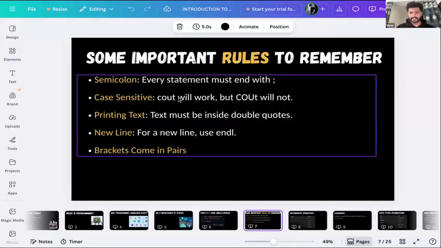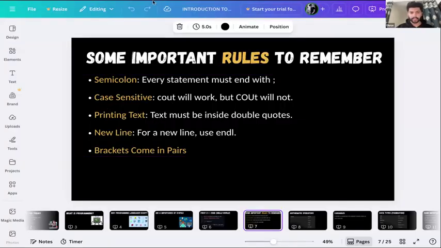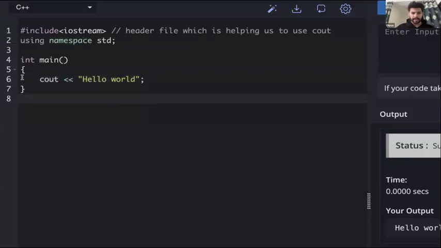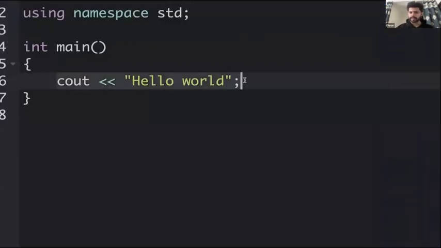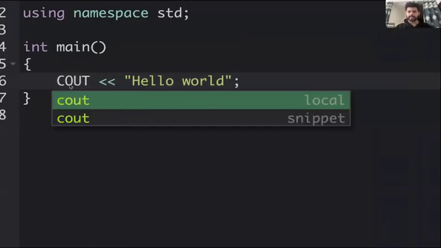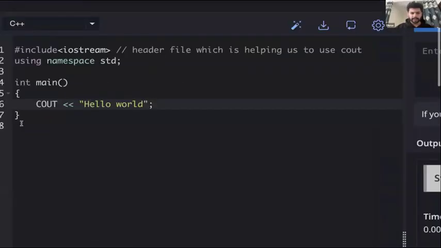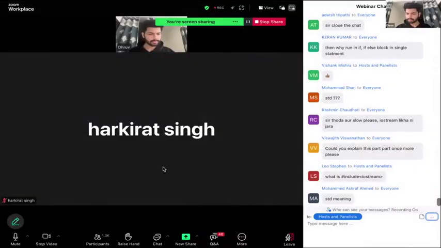Perfect. Next is case sensitivity. If you see here, I have written everything in lowercase. But if I write cout in uppercase, maybe something like this, do you think this code will work? Will this code work if I put this in uppercase? Will uppercase work?